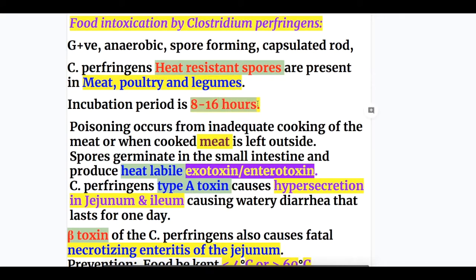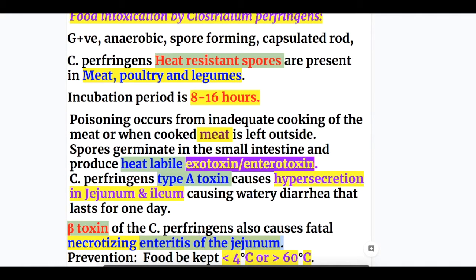Incubation period is 6 to 18 hours. Poisoning by Clostridium perfringens occurs by inadequate cooking of meat or when the cooked meat is left outside. Spores germinate in the small intestine and produce a heat labile exotoxin or enterotoxin. What does it cause in the intestine? The Clostridium perfringens type A toxin causes hypersecretion in the jejunum and ileum, causing watery diarrhea that lasts for 1 day. Another toxin from Clostridium perfringens, beta toxin, causes fatal necrotizing enteritis of the jejunum.